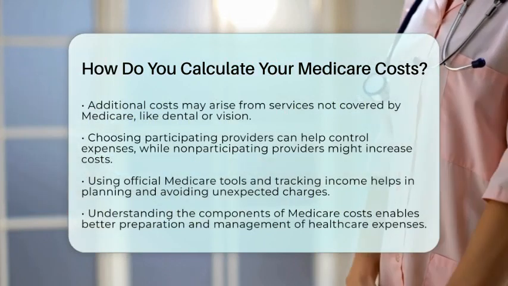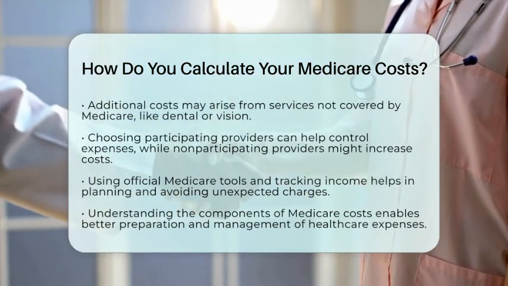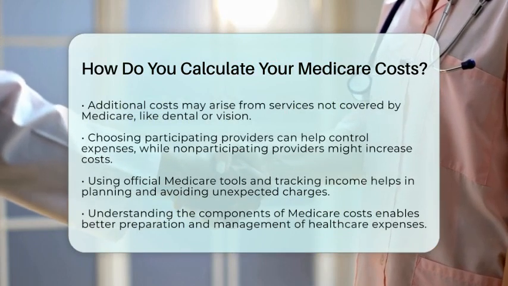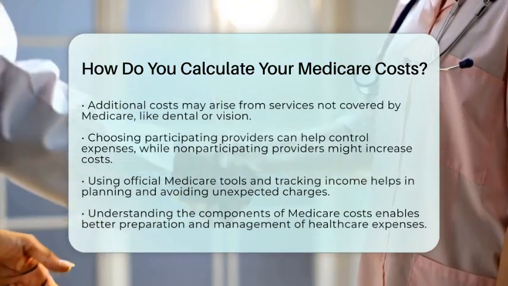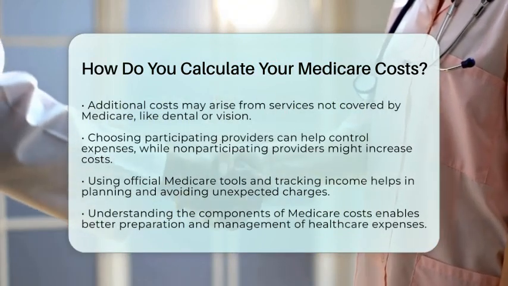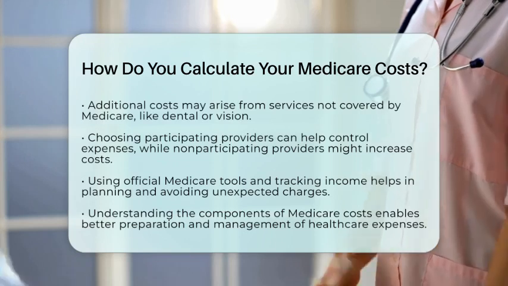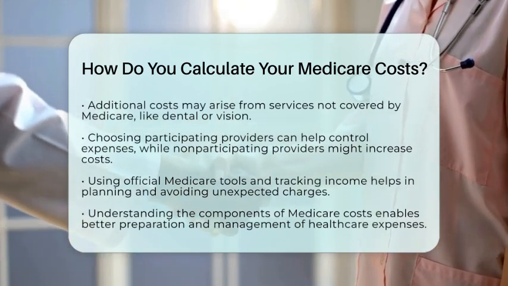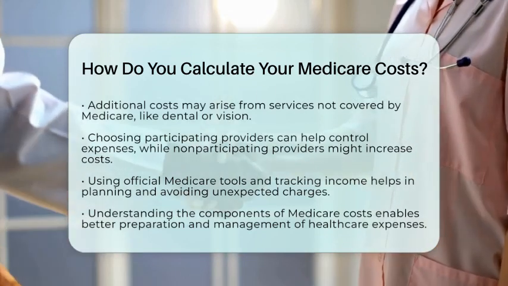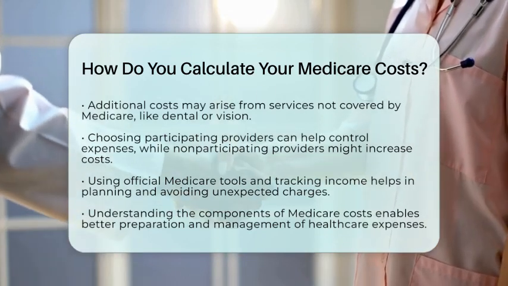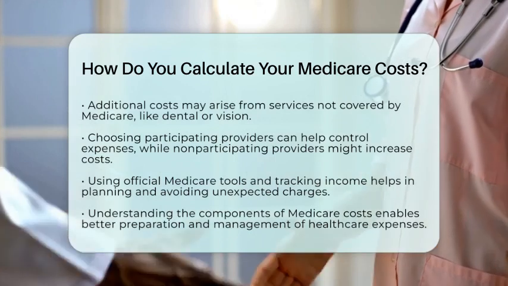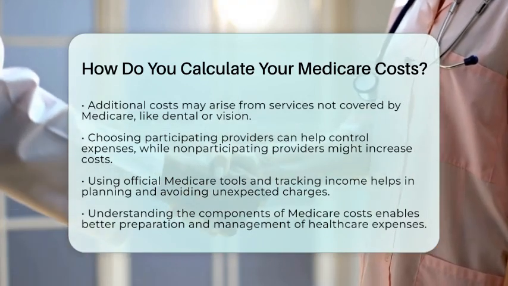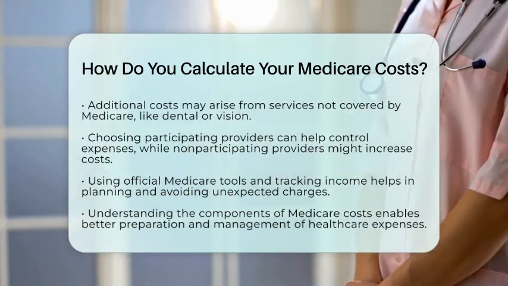Managing Medicare costs involves knowing your income, understanding your healthcare needs, and choosing providers wisely. Using official Medicare calculators or worksheets can help you plan your budget. Tracking your income and preparing for possible surcharges can prevent surprises. Knowing your deductible and coinsurance responsibilities helps you set aside enough money for out-of-pocket expenses.